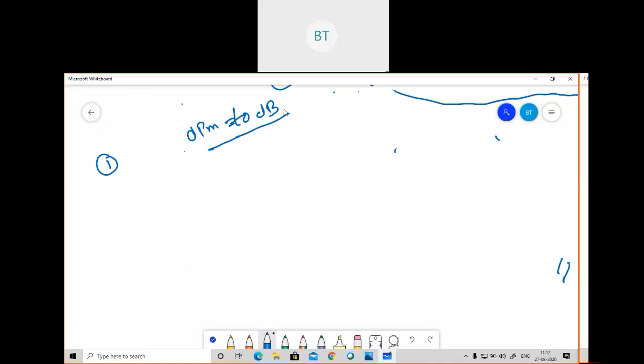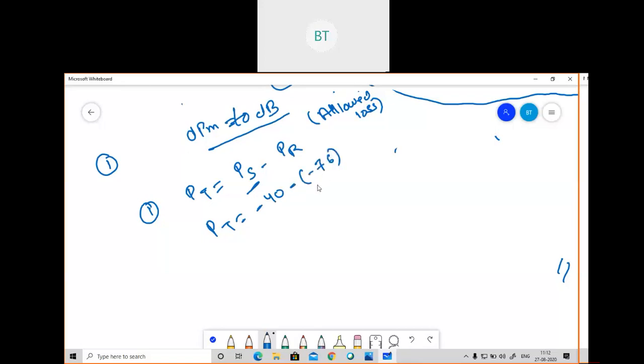So the first thing I need to calculate here is the allowed loss, which we are already aware of: the power source minus the power received. First of all, I'm going to calculate what the allowed loss is here. With this formula, the power source is minus 40, which we have seen in the question, and the power received is minus 76, which we have calculated. So minus 40 minus of minus 76. After calculating, you will get 36 dB here.